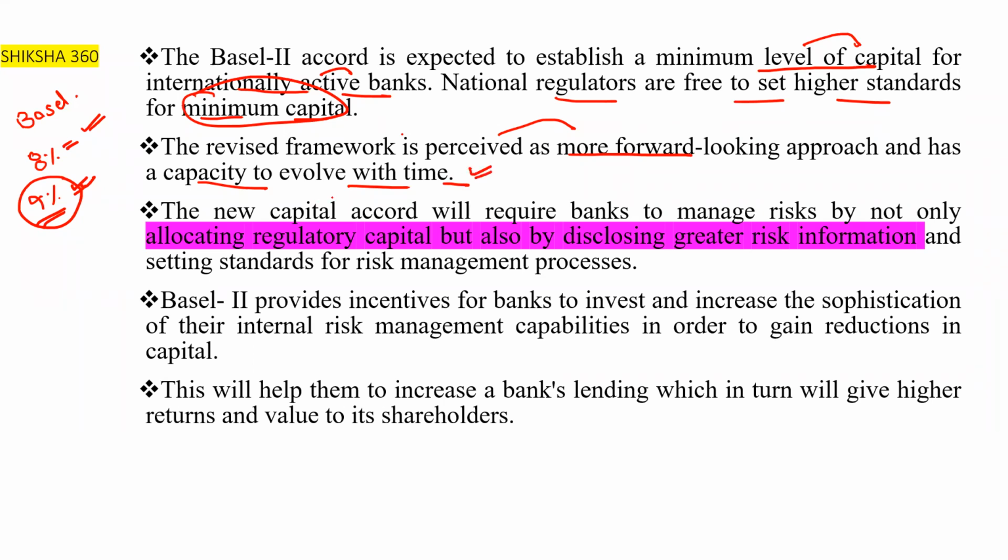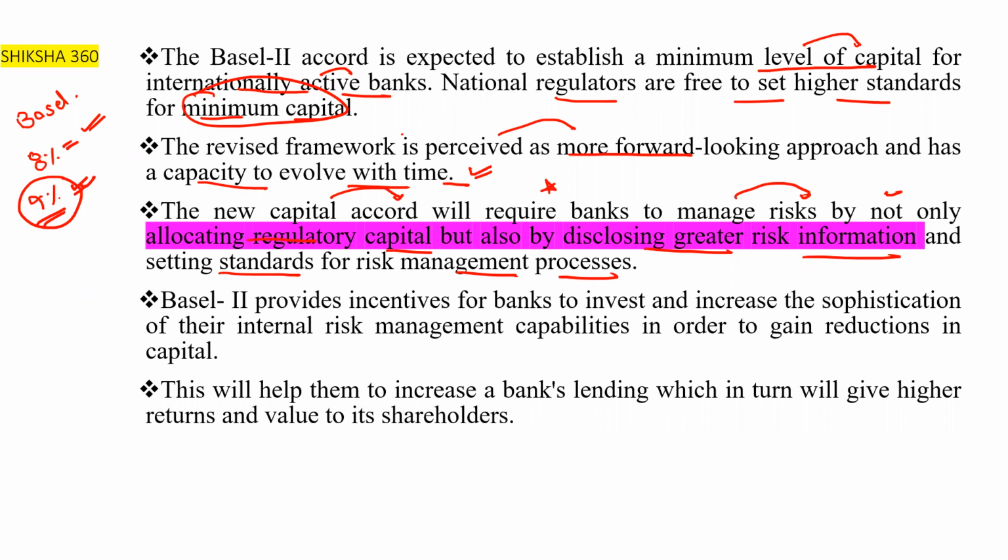So the new capital accord will require banks to manage risks by not only allocating regulatory capital, but also by disclosing greater risk information and setting standards for the risk management processes.